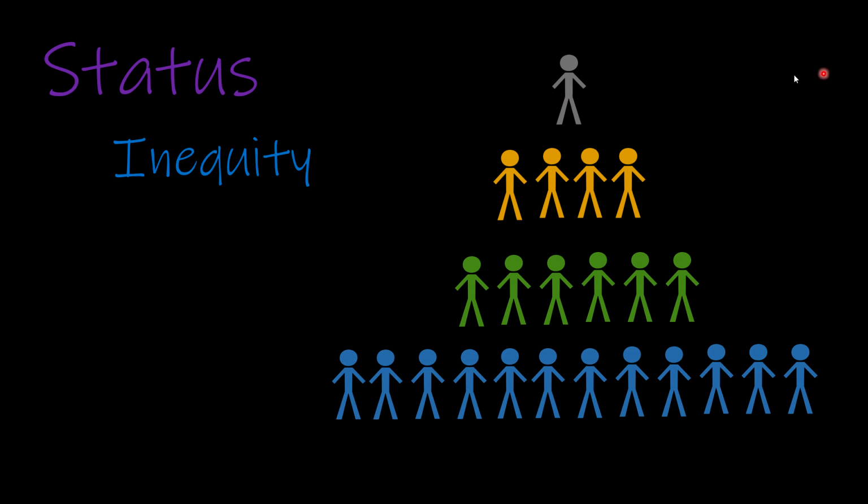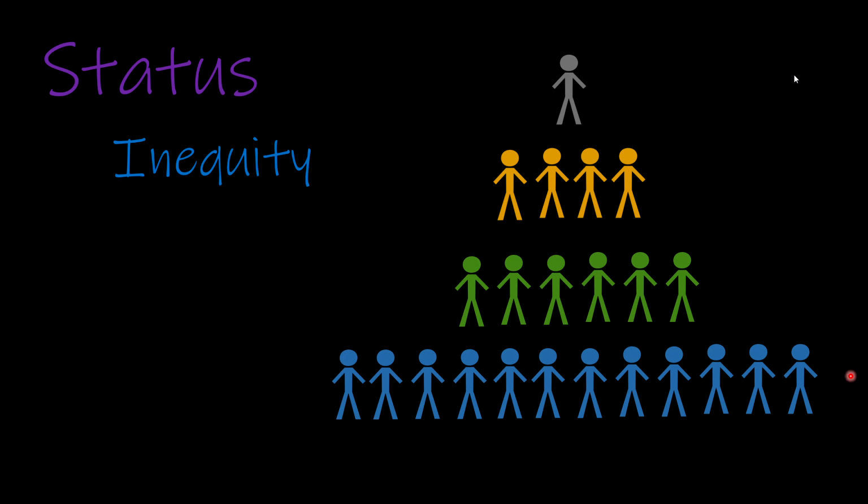Now, when this situation arises in the workplace, the status hierarchy kind of makes sense to everybody, because the people here at the bottom understand we're at the bottom because we don't have experience and we don't have education. And as we get experience, we're going to end up moving to this next level. And if we're at this next level and we want to move up one more, we have to get some education. And then as those traits move up, we have the potential to get to the highest status level.